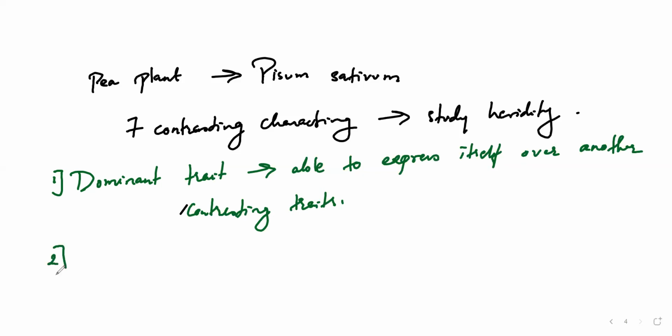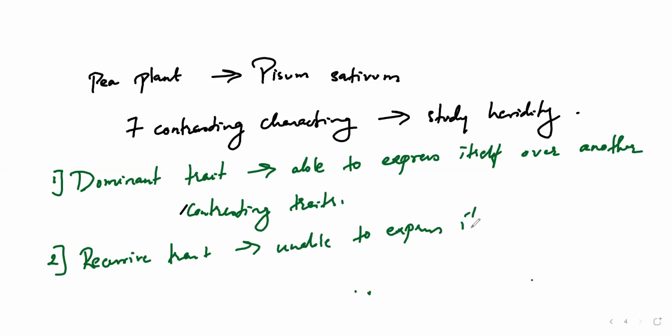Whereas the second one is the recessive trait. Recessive trait means the opposite of dominant, that is, it is unable to express its effect in the presence of the dominant trait.